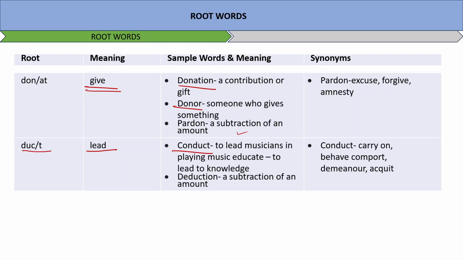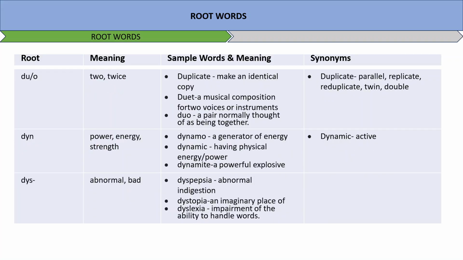Next word is duo or dupe. Now it means again two or twice. Duplicate, make an identical copy. Duet, a musical composition for two voices or instruments. Duo, a pair normally thought of as being together.